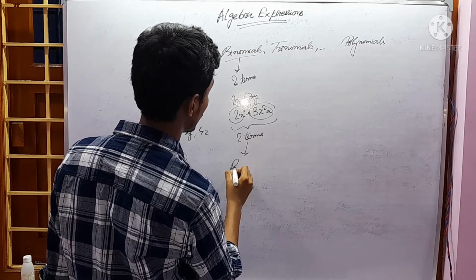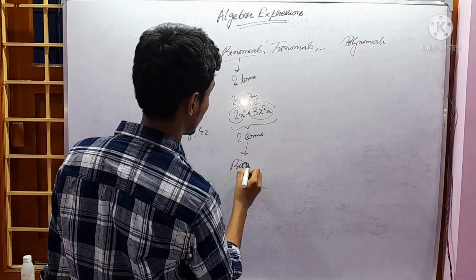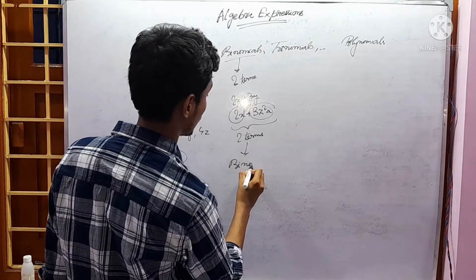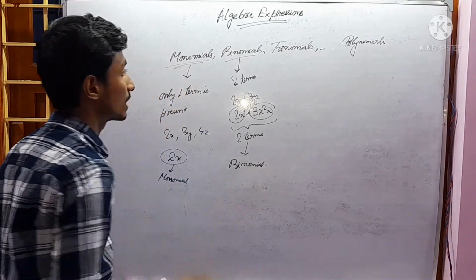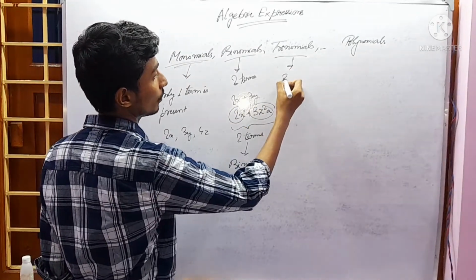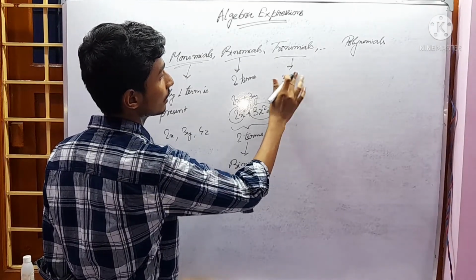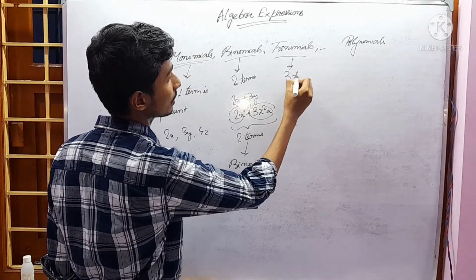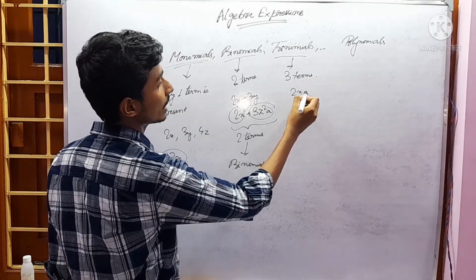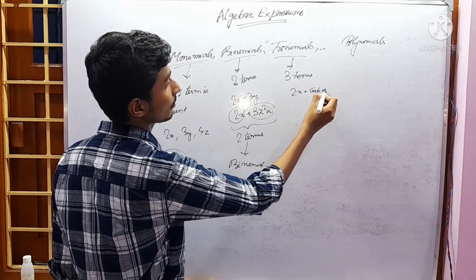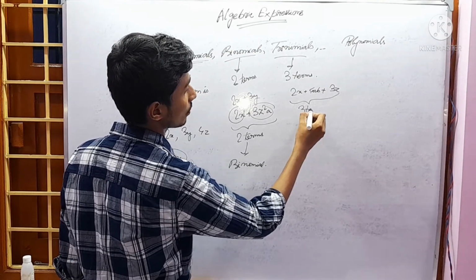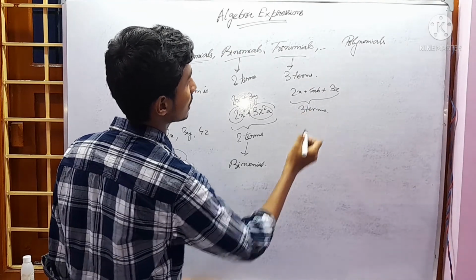So it is a binomial. What do you mean by trinomial? Follow this trend. It becomes a three-term expression. Let's take 2x plus 4ab plus 3z. Mixture of three terms. So it is a trinomial.